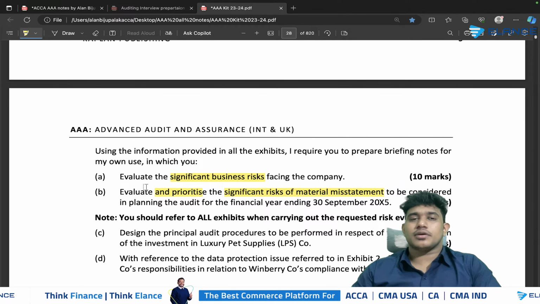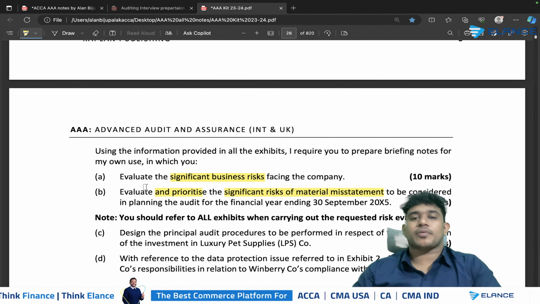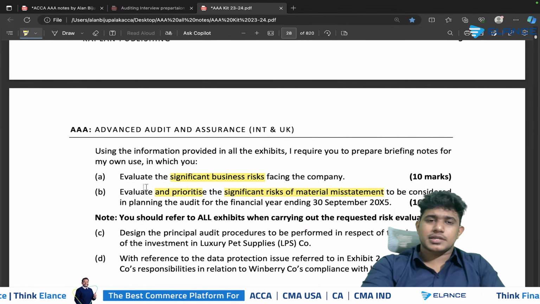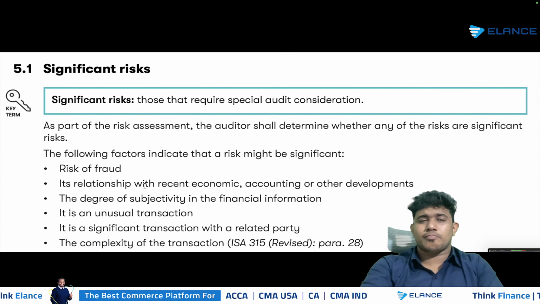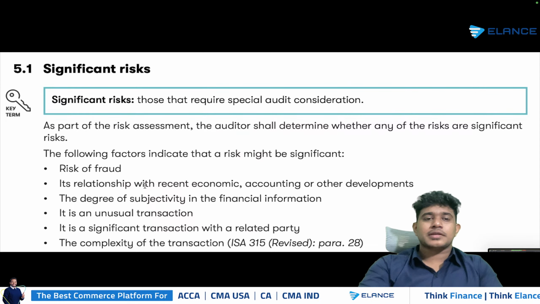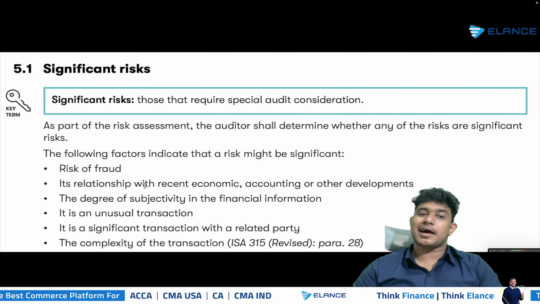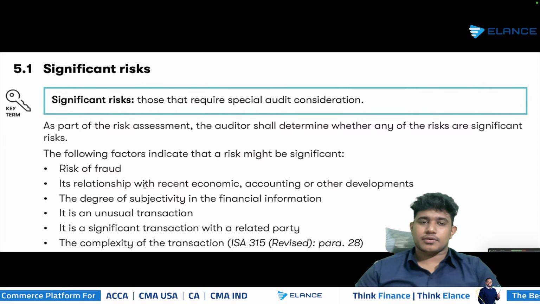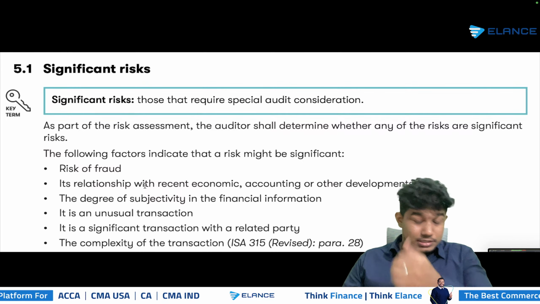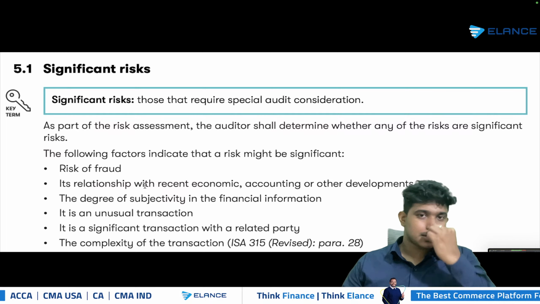The examiner is actually asking you to make sure that you are using your professional skepticism to prioritize a significant risk. So I will give you some common criteria, but again I'm repeating the same thing, that these are not benchmarks. These are just general factors on the basis of which we will consider a risk to be significant. Such as you can consider the possibility of fraud. If it is mentioned in the scenario that there is high possibility of having managerial bias, then it's a significant risk. If it is relating to the economic, accounting or other developments that occurred during the current year, such as the introduction of a new standard or the possibility of having impairments, it can be considered as a significant risk.